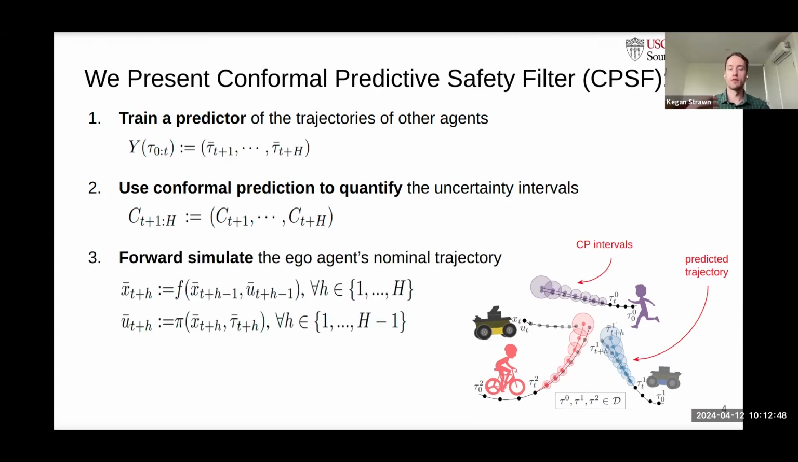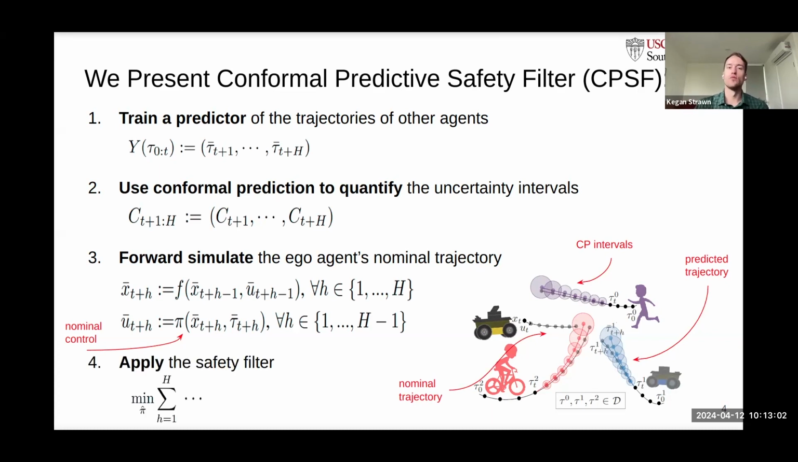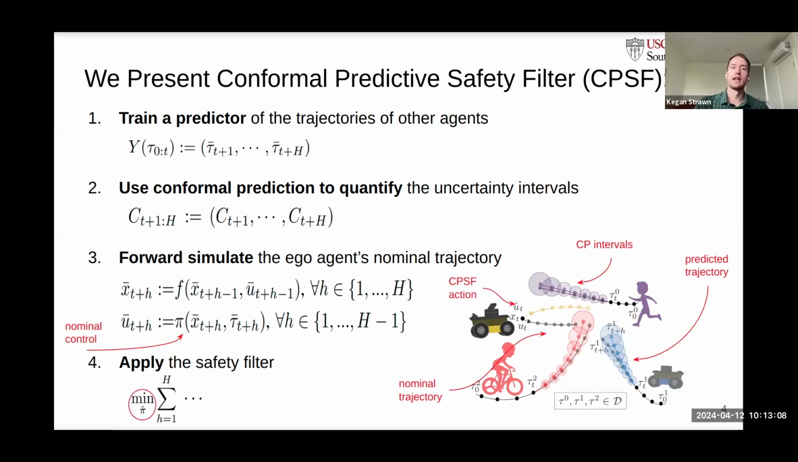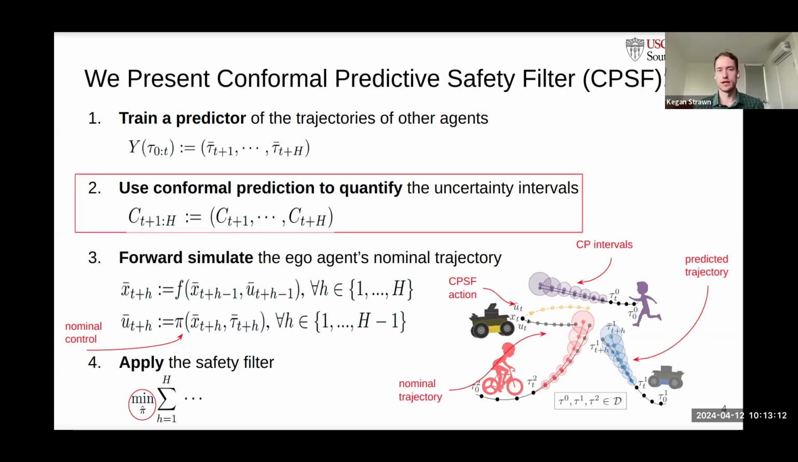And third, we forward simulate the ego agent's nominal trajectory given the predictions. Here we can see how the ego agent using the nominal controller policy avoids the predicted trajectory, but may collide with the conformal prediction interval. Finally, we learn offline and apply rapidly online the safety filter pi hat, such that it avoids the intervals but differs minimally from the nominal trajectory.